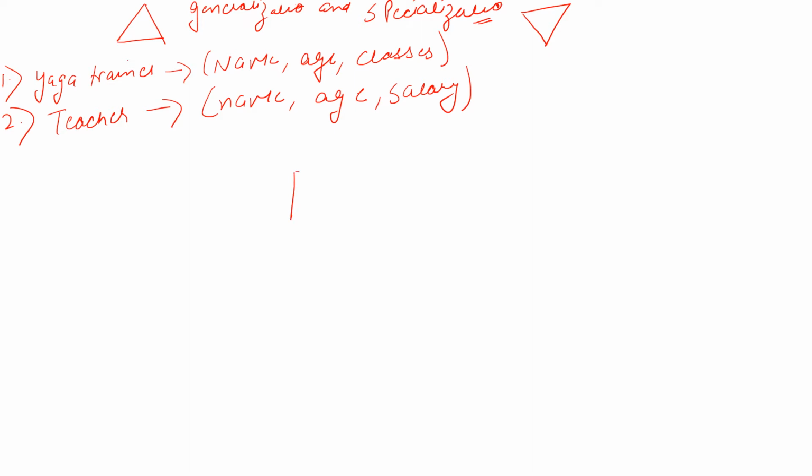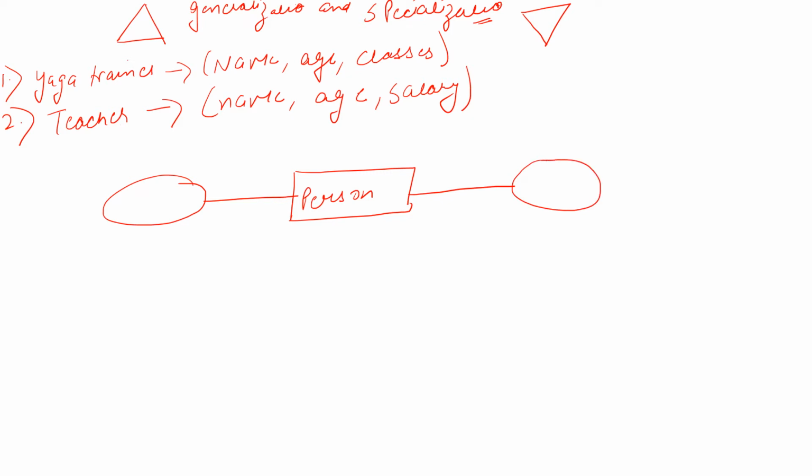Let's take a high level entity, named person. We can define these two entities, teacher and yoga trainer, as a person. Now we can write here the common attributes in these two entities, which are name and age. This is your generalization, and this is your specialization symbol.